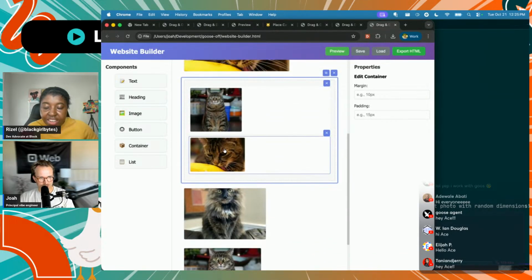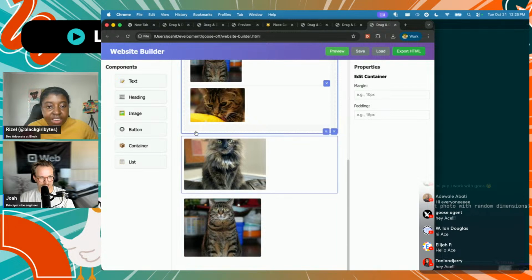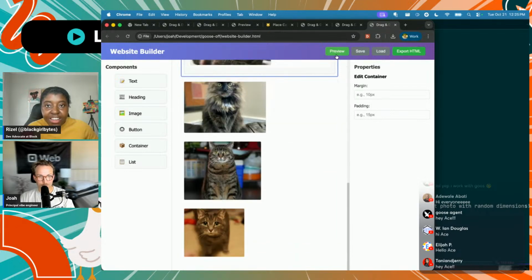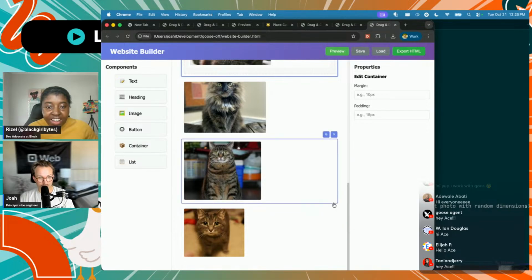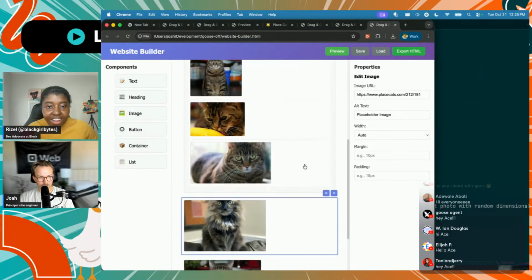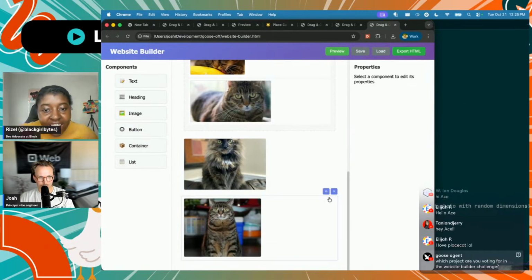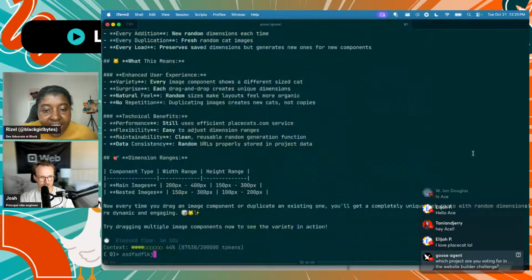Now that's weird. Whenever I add an image here, it also adds it down here. That doesn't feel like what I want to happen, but that's okay. It is working. And I think that I could go and delete this cat without, no, it deleted them separately. For some reason, it adds it both places. See, it added my prompt here, but I want to fix that bug if I can with the time that I have left.